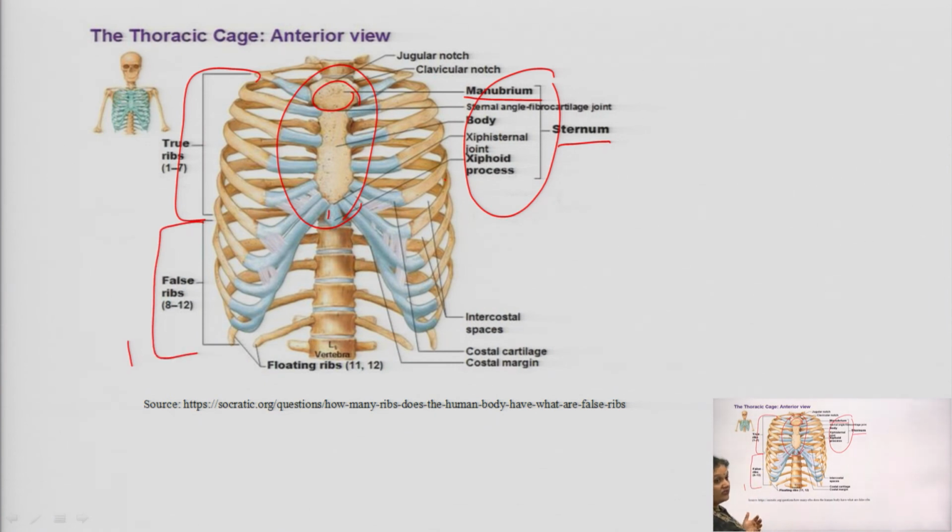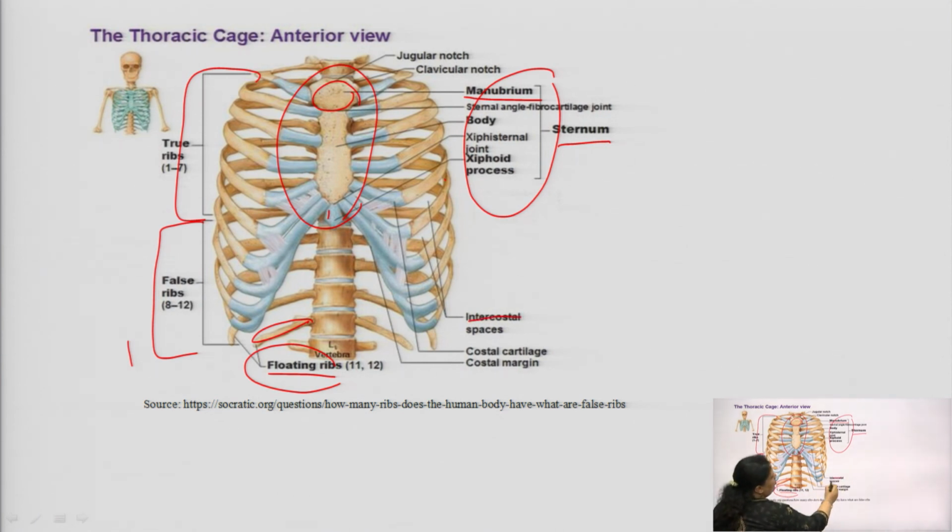You will see here 1 to 7 are considered true ribs. Next we have 12 pairs of ribs, and 8 to 12 are considered false ribs. Ribs 11 and 12 are known as floating ribs, because they are located on only one side. Half we can say the rib is present anteriorly, and posteriorly it is absent. So it is a little bit floating. So 11 and 12 are considered the floating ribs.